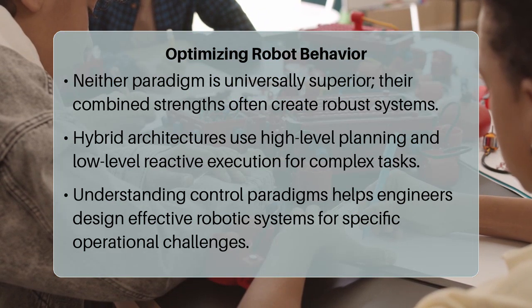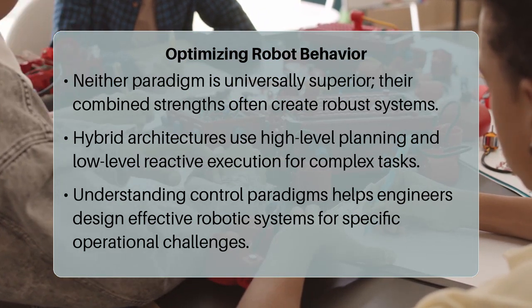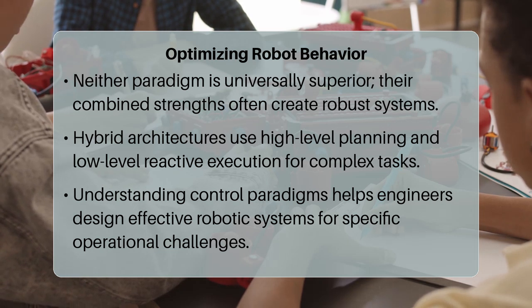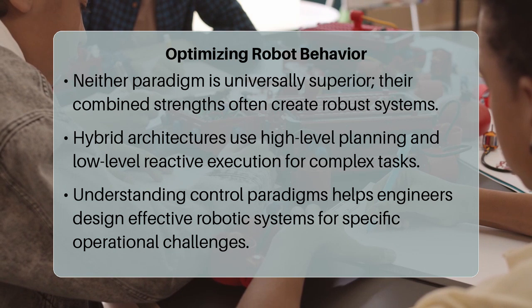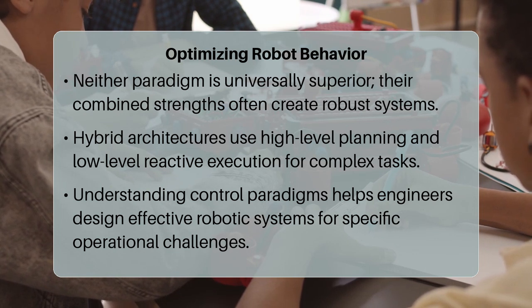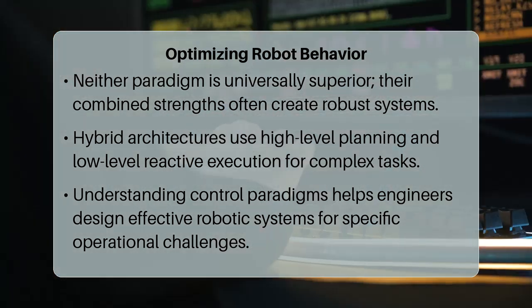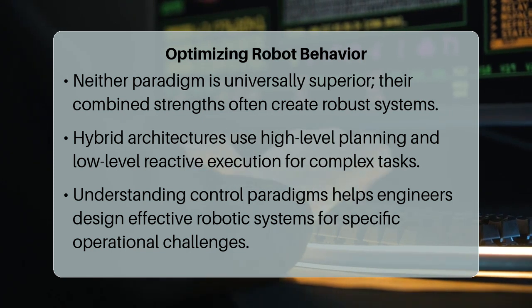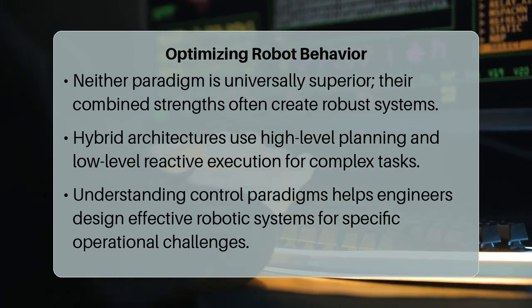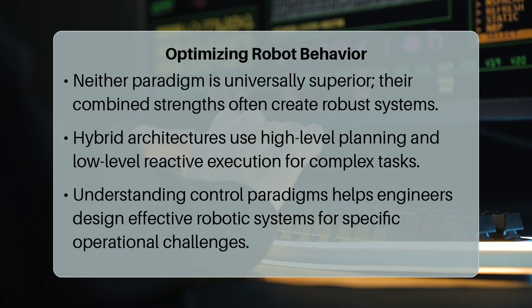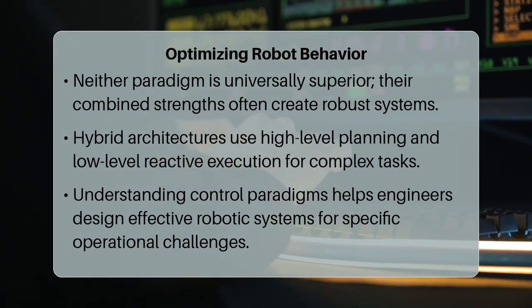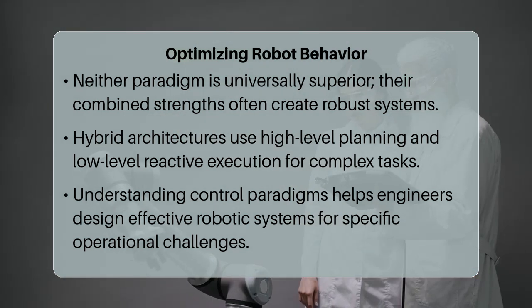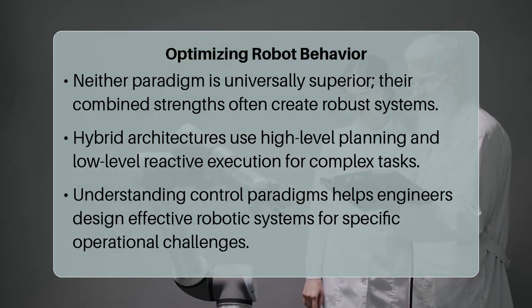This often involves a high-level deliberative planner setting long-term goals, such as reaching a distant landmark, while a low-level reactive controller handles immediate execution and obstacle avoidance along the planned path. This blend provides both intelligent foresight and robust, real-time adaptation to unforeseen circumstances, achieving a balance between efficiency and safety that pure approaches often cannot.